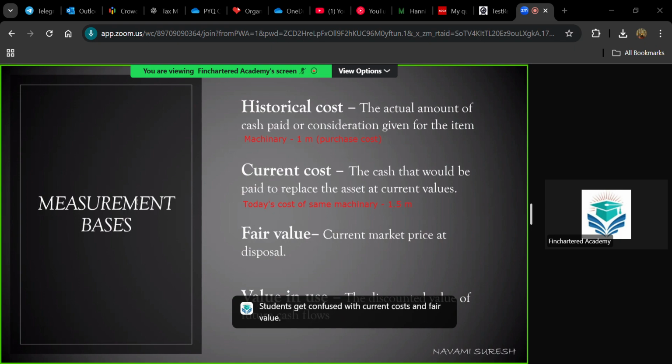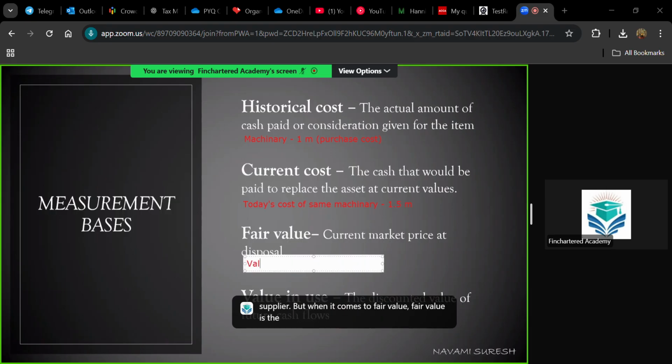Fair value is what you can get for your current asset. You have this machinery that you bought for 1 million, and today, if you are planning to sell this asset, what is the value that the market is ready to give you? Fair value is the current market price at disposal. So understand the difference: current cost is the cost of the asset if you go to the market to purchase the same asset, the price you will give to the supplier. But fair value is